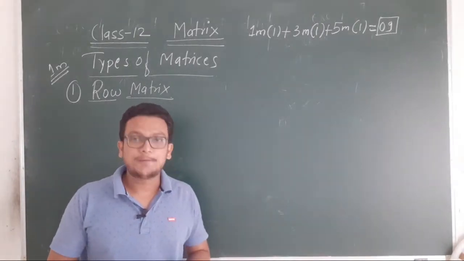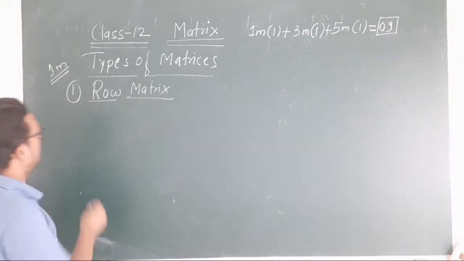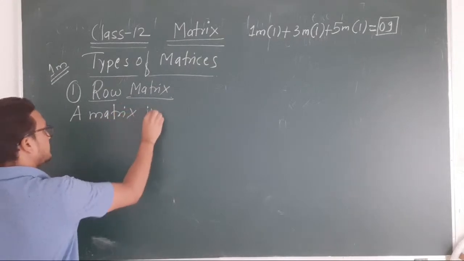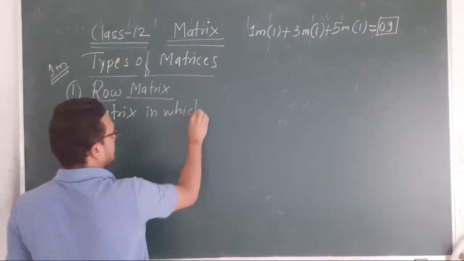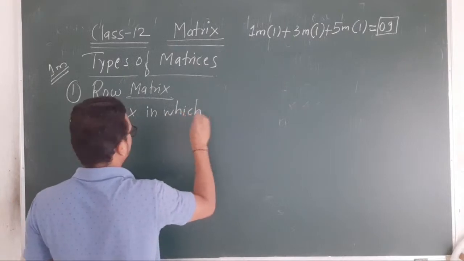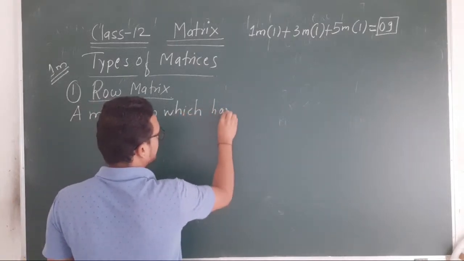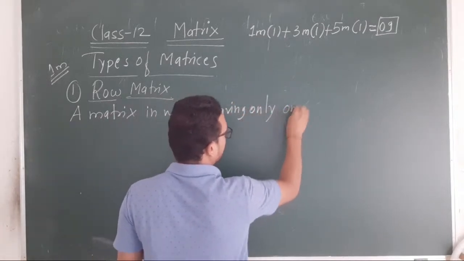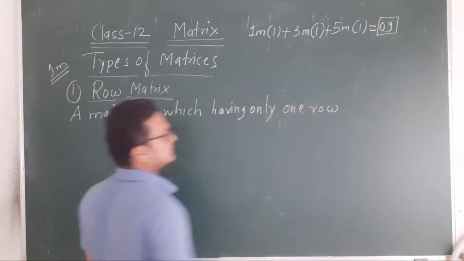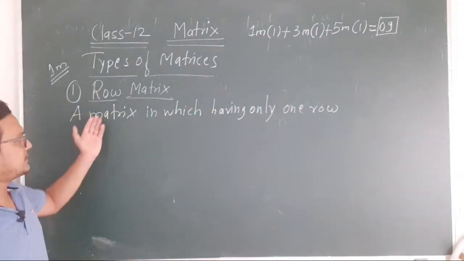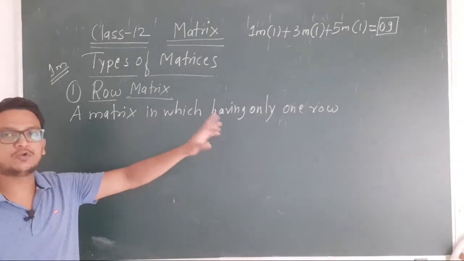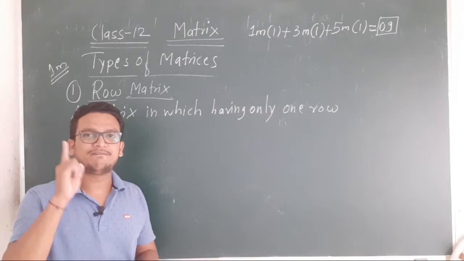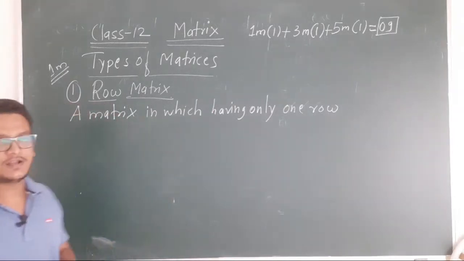A matrix having only one row. इसको ऐसे भी define कर सकते हो, a matrix which contains only one row, that matrix is called a row matrix.